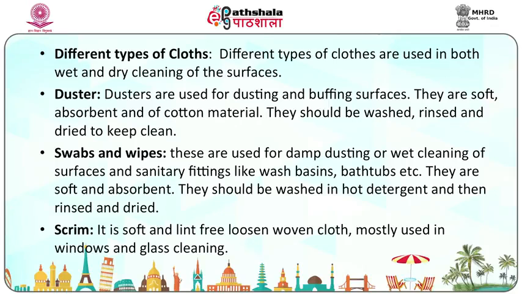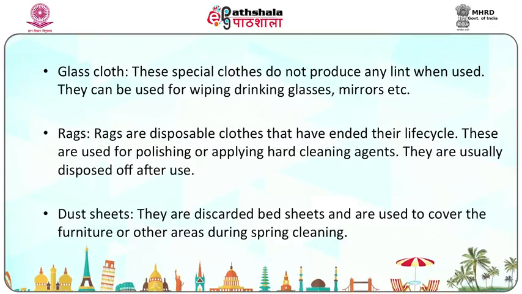Scrim. It is a soft and lint-free loosely woven cloth mostly used in windows and glass cleaning. Glass cloth. These special cloths do not produce any lint when used. They can be used for wiping drinking glasses, mirrors, etc. Rags. Rags are disposable cloths that have ended their life cycle. These are used for polishing or applying hard cleaning agents. They are usually disposed of after use.